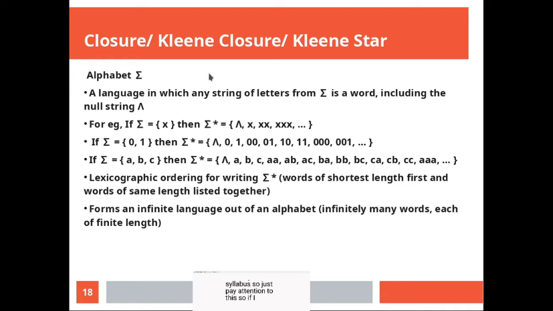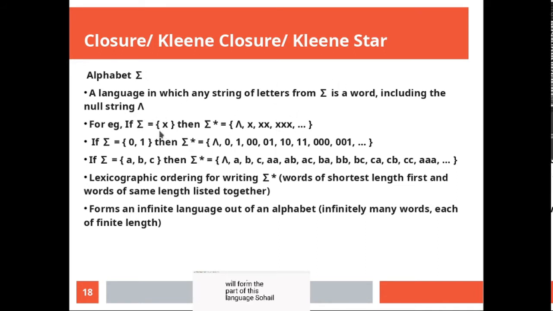If I have an alphabet sigma of any input symbols, Kleene closure defines a language in which any string of letters from the input symbols in sigma can form a word in the Kleene closure, including the null string. So if in your sigma there is no null string, Kleene closure will introduce a null string, plus any combination of input symbols will form part of this language.